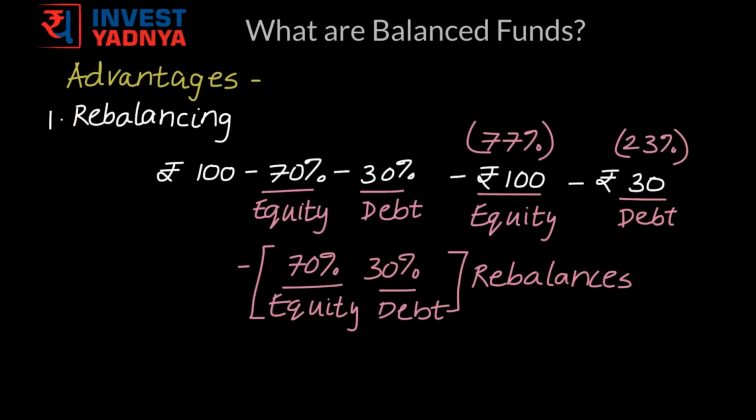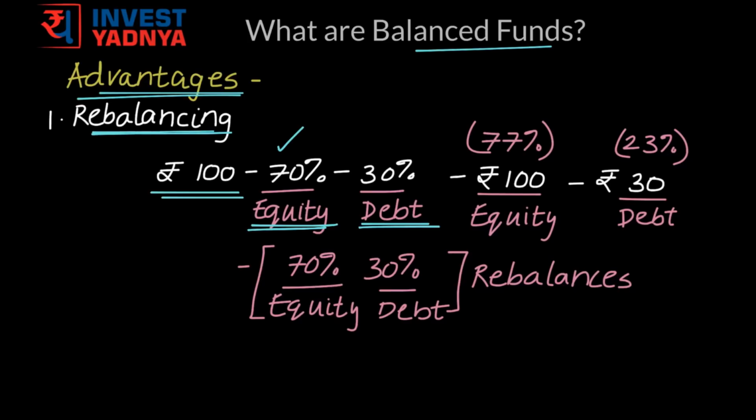Let us now talk about advantages of hybrid funds. Now these advantages are same for balanced funds, aggressive hybrid funds and conservative hybrid funds. The first one is rebalancing. Let us say you invested 100 rupees in an aggressive hybrid fund where the strategy of the fund was to keep 70% of its allocations to equity and 30% to debt. So 70 rupees of your 100 rupees was invested into equity and 30 rupees were invested into debt.